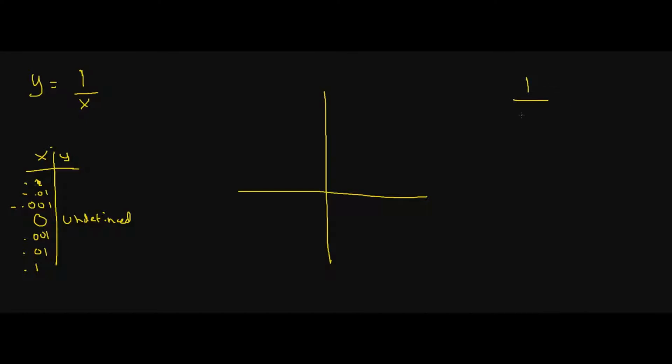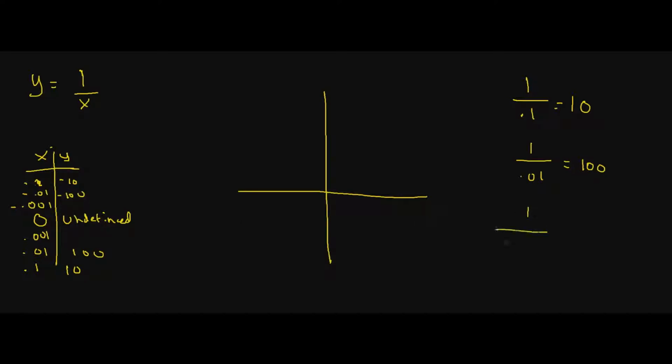1 divided by 0.1. All right, so if we do 1 divided by 0.1, let's see exactly what that's going to get us. And essentially it's just going to be 10. So we'll go over here. We're going to get 10, which means up here we're going to get the same thing except negative 10. Well, let's go ahead and divide by 0.01. So 1 divided by 0.01, and that's going to give me 100. Over here, same thing, except it's going to be negative 100.